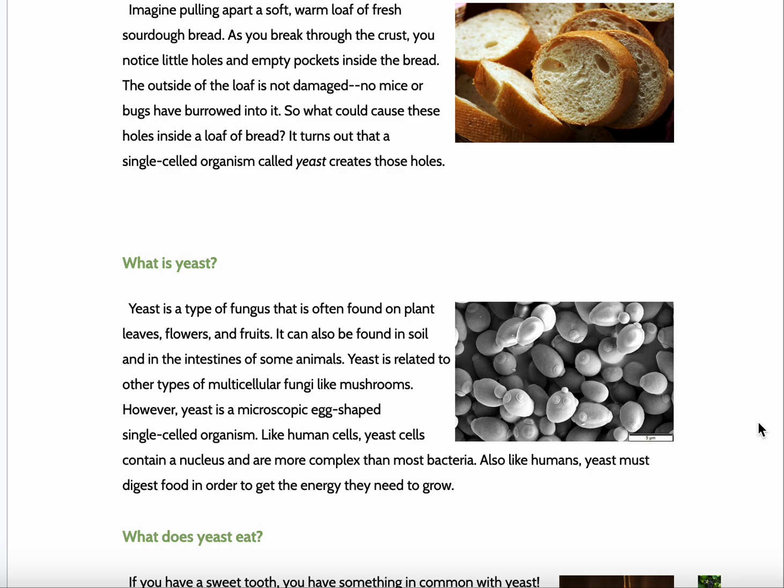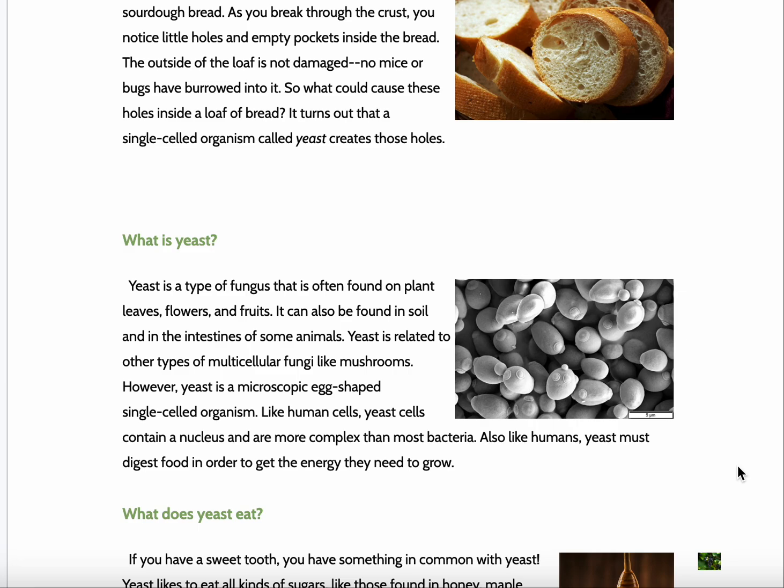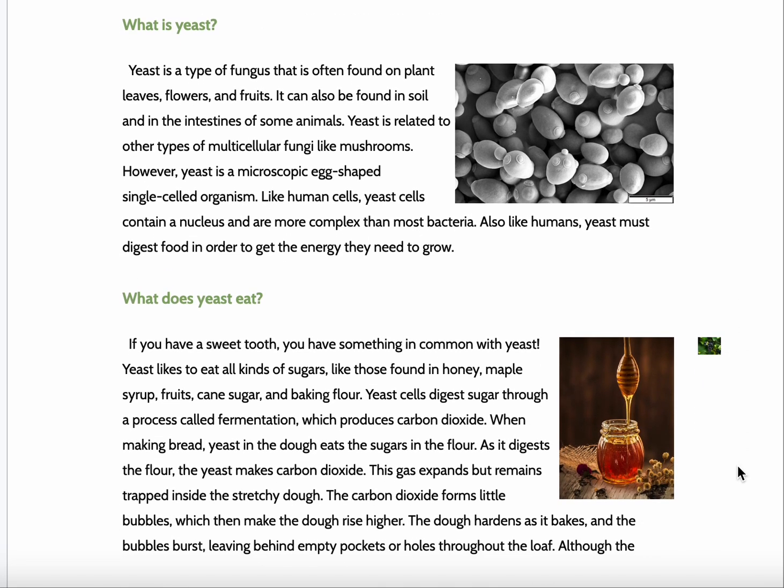Like human cells, yeast cells contain a nucleus and are more complex than most bacteria. Also, like humans, yeast must digest food in order to get the energy they need to grow. What does yeast eat? If you have a sweet tooth, like me, you have something in common with yeast. Yeast likes to eat all kinds of sugars, like those found in honey, maple syrup, fruit, cane sugar, and baking flour. Yeast cells digest sugar through a process called fermentation, which produces carbon dioxide.